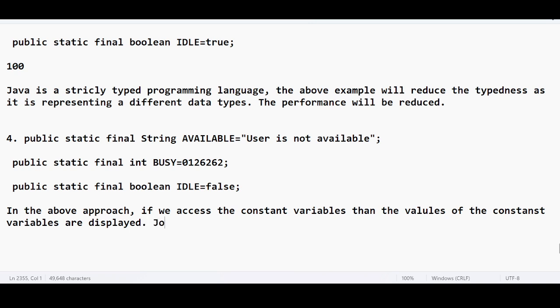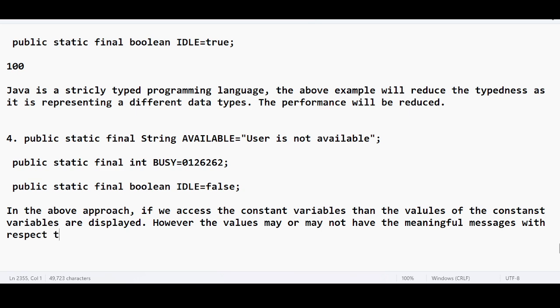However, the values may or may not have meaningful messages with respect to the constant variables.